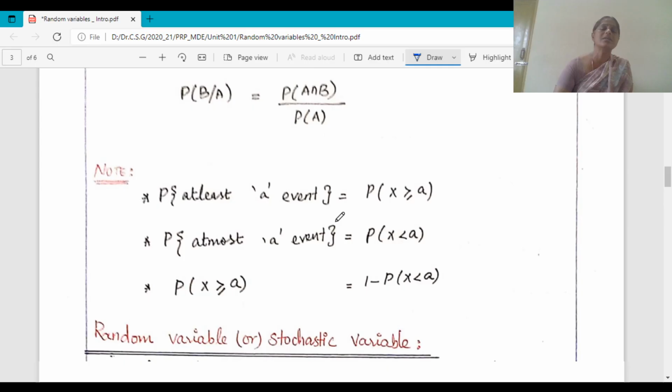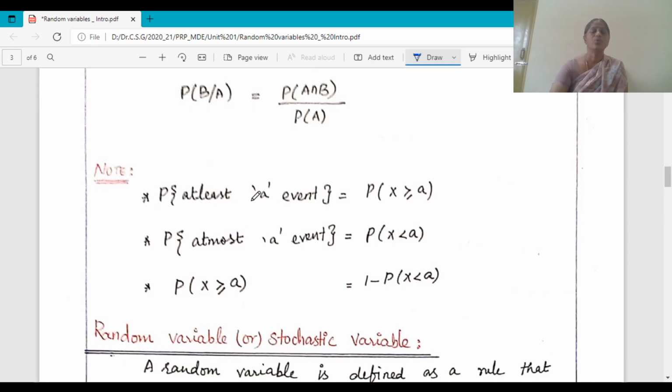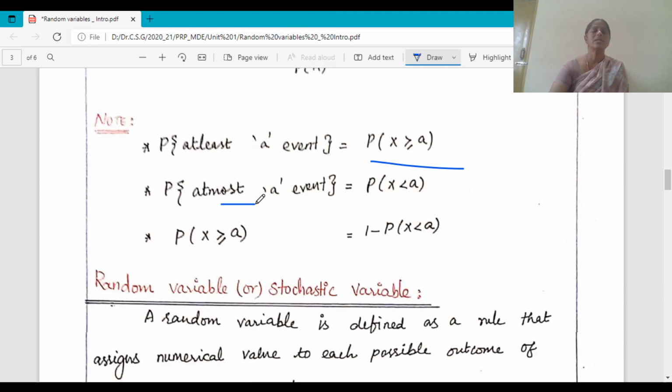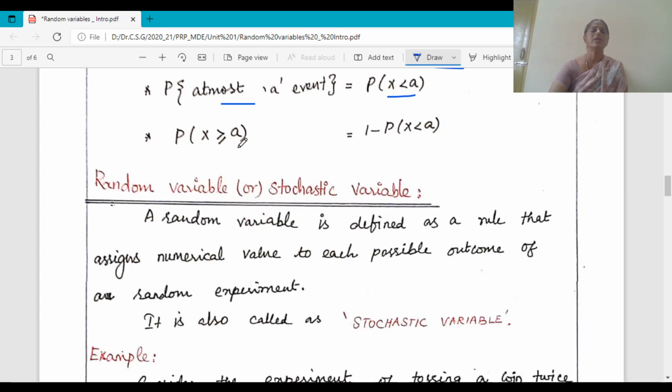And here let us see some of the notations used with probability. The probability of at least one event, or A events, is denoted by P of X greater than or equal to A. Minimum A events will happen. Then at most A events is given by P of X less than A. Then P of X greater than or equal to A is given by 1 minus P of X less than A.